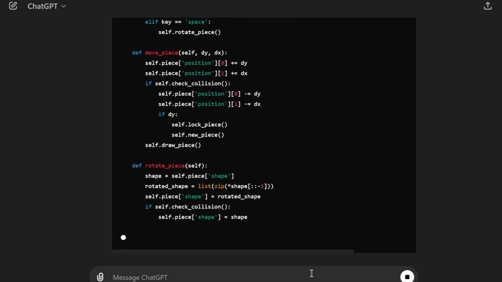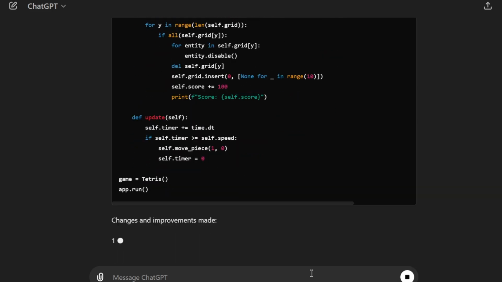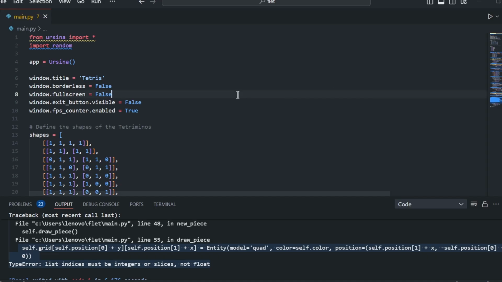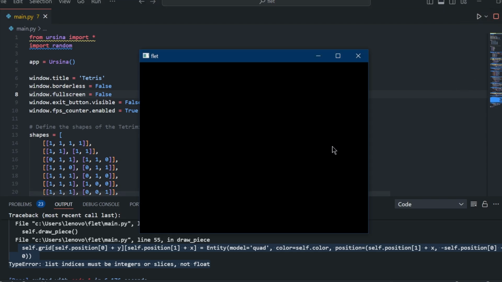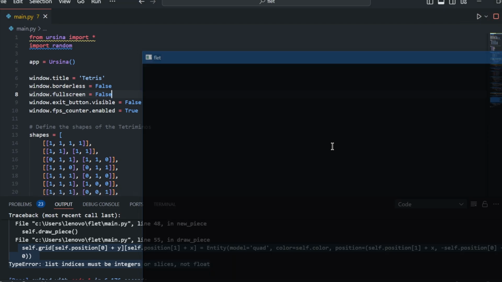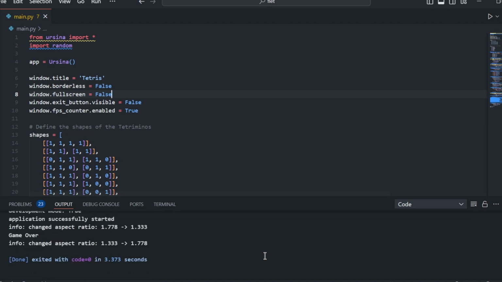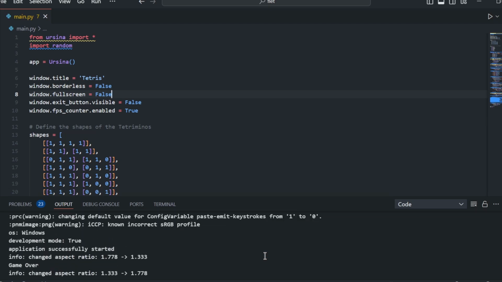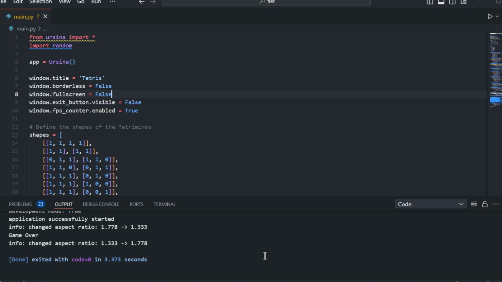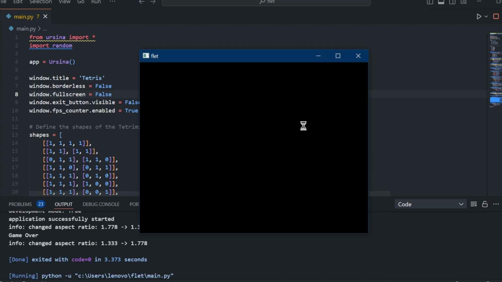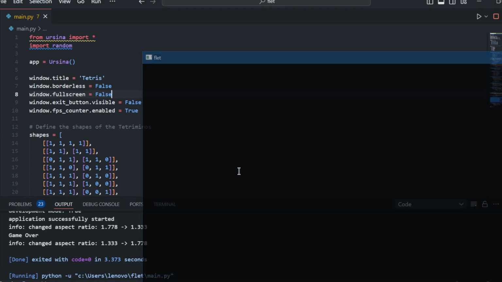Afterwards, I went to VS Code again and pasted the code over there, and again there was some kind of error. I guess that was a game loop error, because of which the screen was not loading properly. So I asked ChatGPT several times, but it was unable to fix that error.